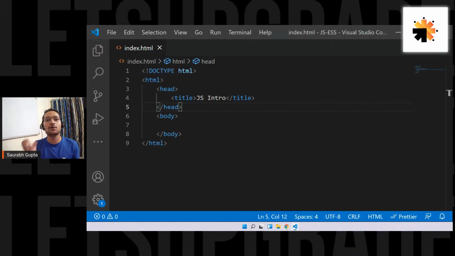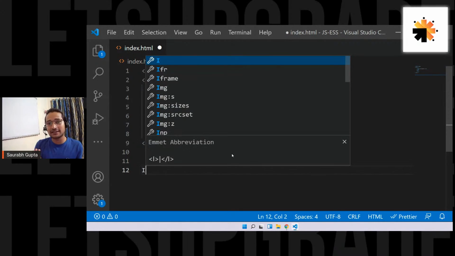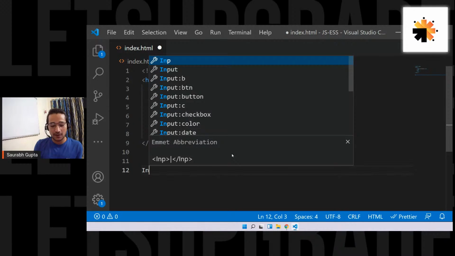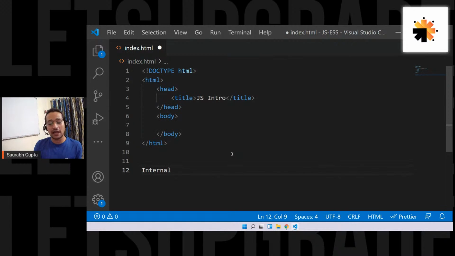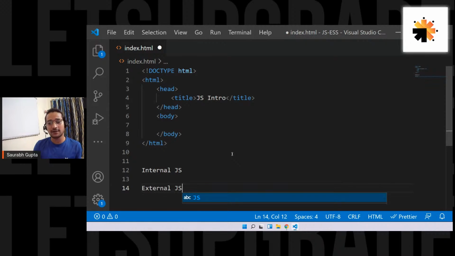Let's see how to start with JavaScript here. Everyone, please focus. To start writing JavaScript, there are two ways. If you have learned CSS, you might already know these two words. You can write JavaScript with HTML in two ways. One way is internal JavaScript, and the second way is external JavaScript. And these are very simple things to understand.